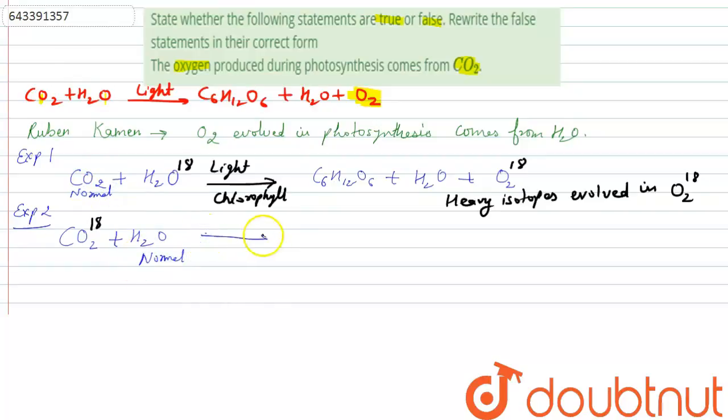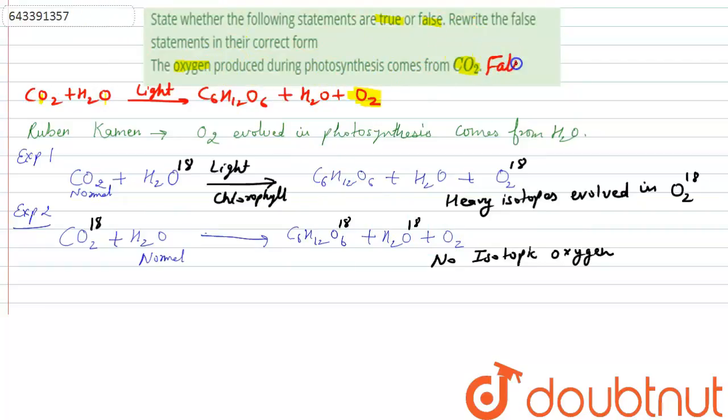Now under the same conditions, photosynthesis will take place and the same products will be formed, but this time the heavy isotope is found in the carbohydrate as well as in the water molecule. So this oxygen here comes out normal, with no isotopic oxygen. So this proves that the oxygen evolved during photosynthesis does not come from carbon dioxide. So the one thing that is clear is that this statement is false.